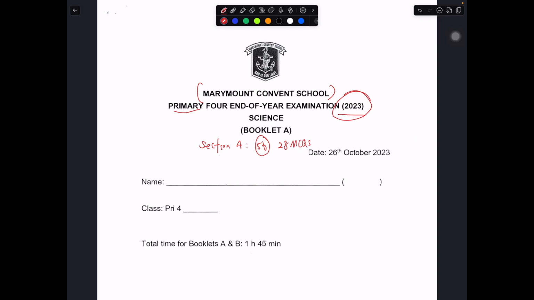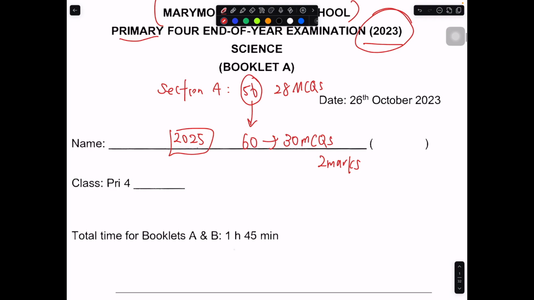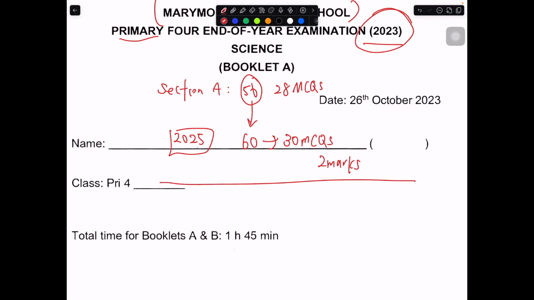I believe that with the new change in syllabus and the new change in exam format, this component will change as of 2025 to 60 marks. So the MCQ will be 30 MCQs, and each MCQ will be worth 2 marks, which I believe has been reflected in this year's P5 as well. That means your Section B, the open-ended questions, will change to 40 marks.